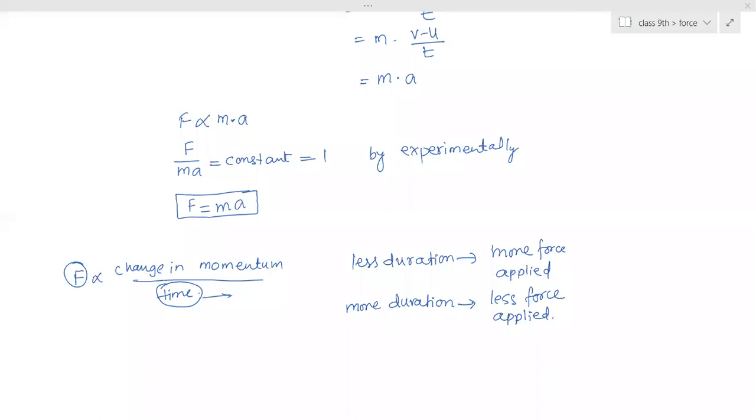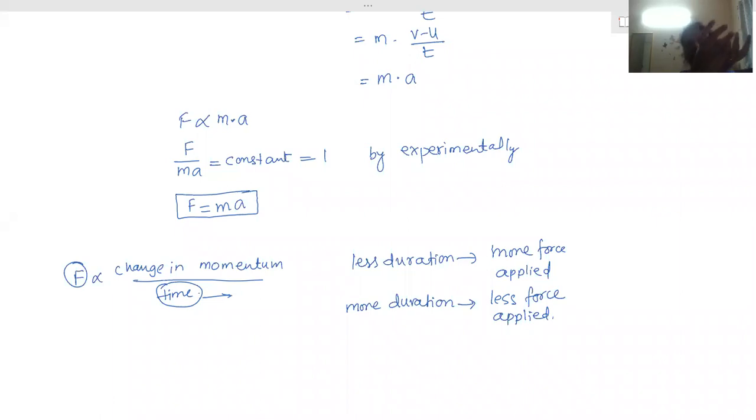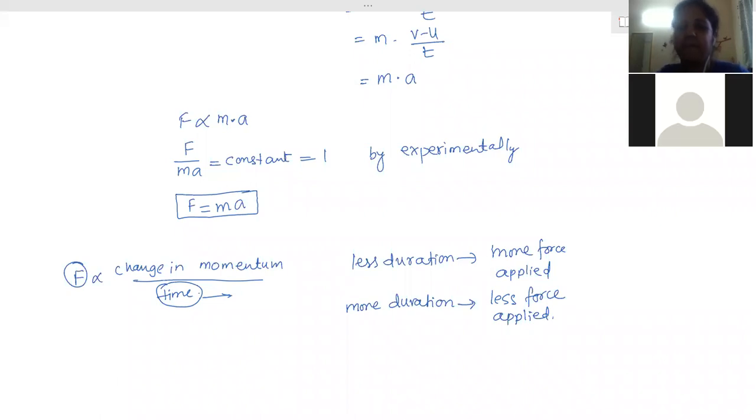Our hand will move backward. Yes, you have to move your hand backward. That means while holding, you won't hold it rigidly. You will take it and slowly bring it back. Why do you do that? Naturally, we are doing it; the person is not learning that process. So why is it done? For decreasing the force, for reducing the impact.